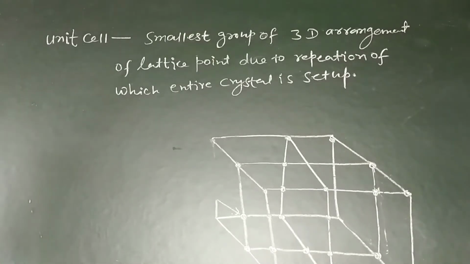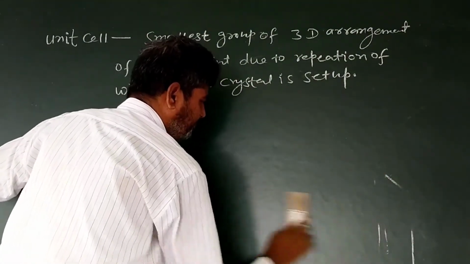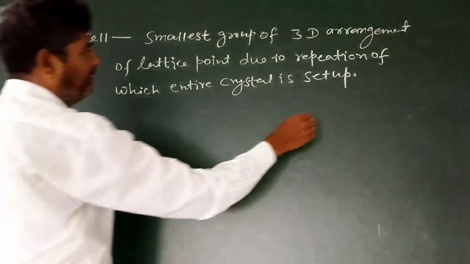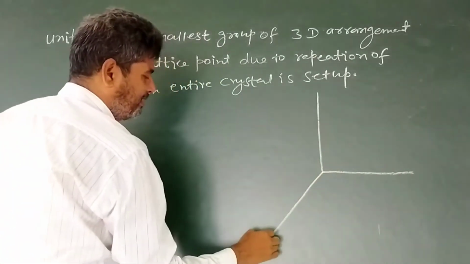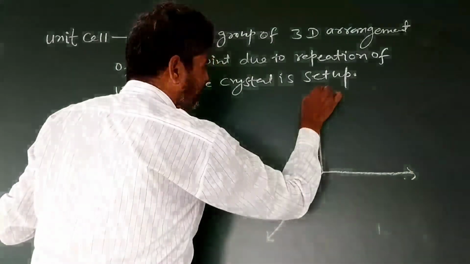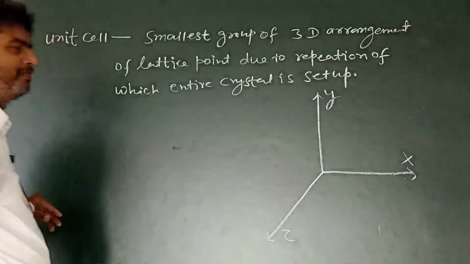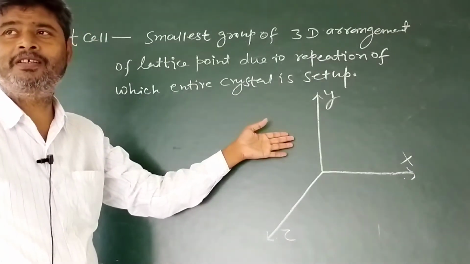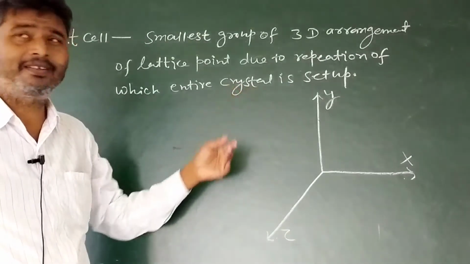Now, the parameters for the decision of the unit cell. Suppose this is the indication for the three axes x, y, z. About this, we consider the concept of vector.